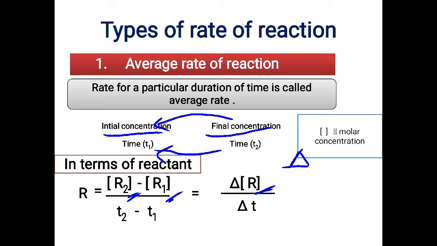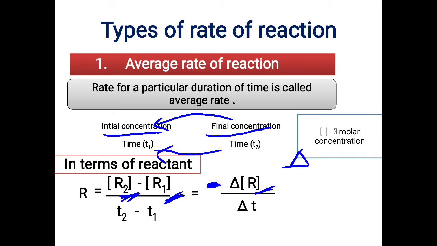Now one more thing to note, students. Usually when we write the rate of the reaction for the reactant, we put a minus sign. You need to put a minus sign, then write delta R divided by delta T. Now why is that minus sign? Because as the time passes by, the concentration of the reactant is decreasing. So the final reactant concentration will be less than the initial concentration. Final R2 value will be less than the R1 value. So when you subtract a lower value minus the higher value, you automatically end up getting a negative value.